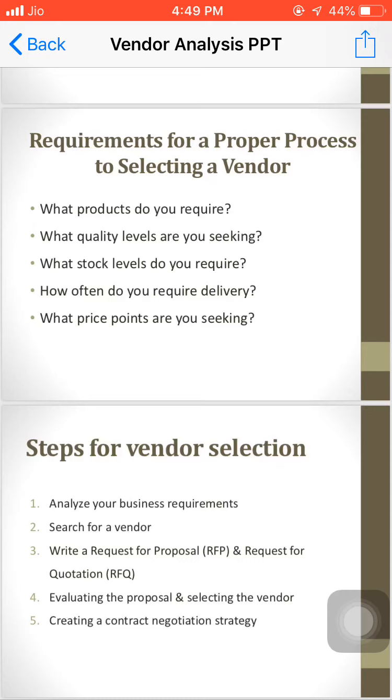So in this search for a vendor process, we should have a proper selection team who should convey our requirement to the market. Based upon that, we can get the exact details from the market, and we are able to analyze which vendors are capable enough to supply this material to our organization. So that is important. Your vendor selection team can then write a request for information.